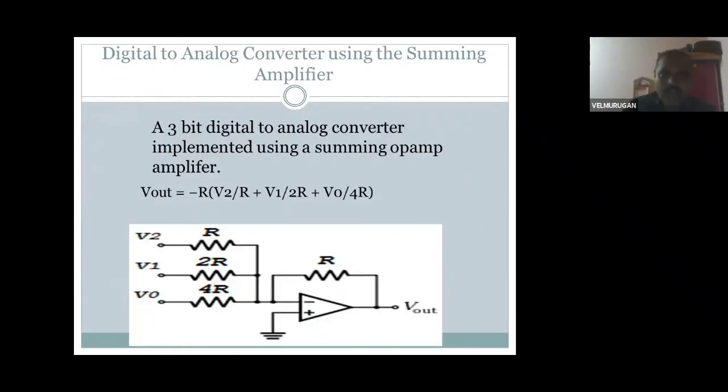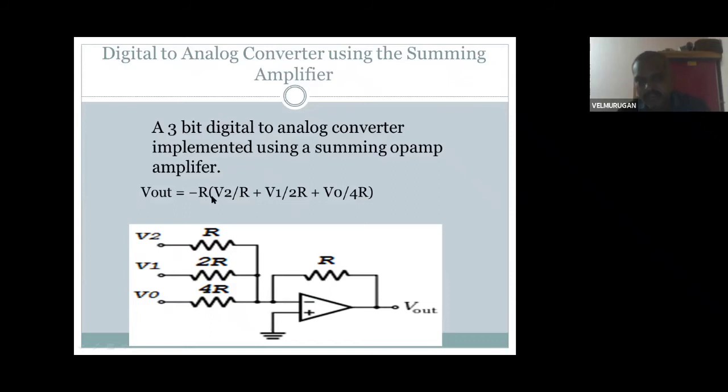Next, the digital to analog converter using summing amplifiers is very important. It comes under summing amplifiers, and you should realize linear integrated circuits. Using an op-amp with n number of resistors adding, see here V0, V1, V2, V3 resistors. The voltage divider rule also applies, with R, 2R, 4R. Finally we come to the summing values.